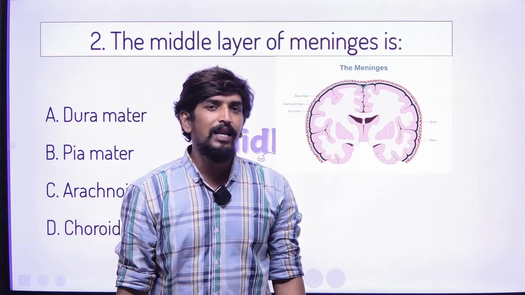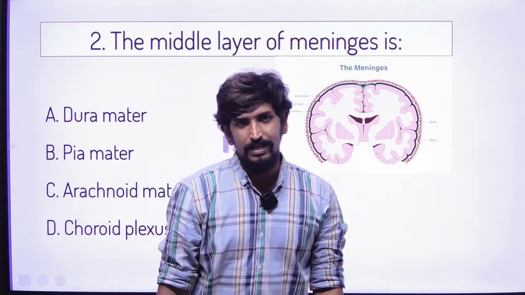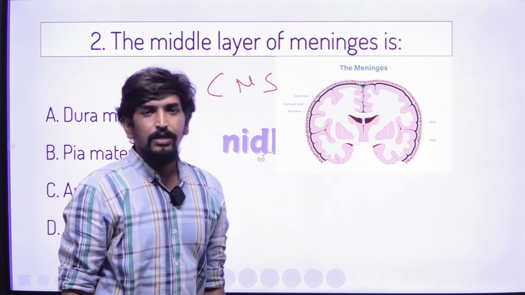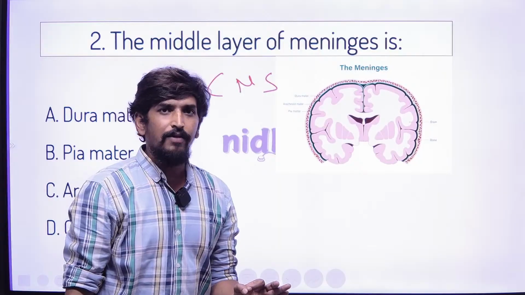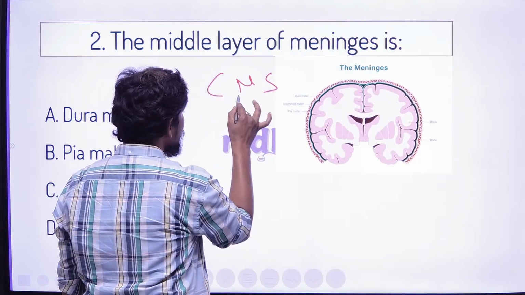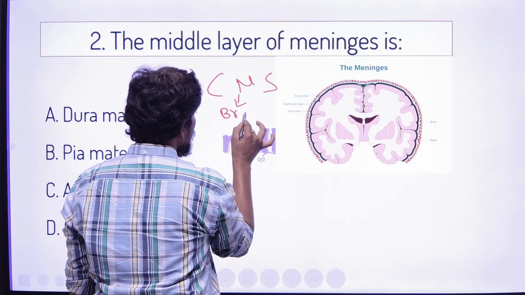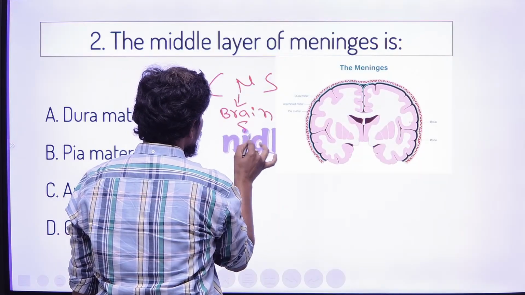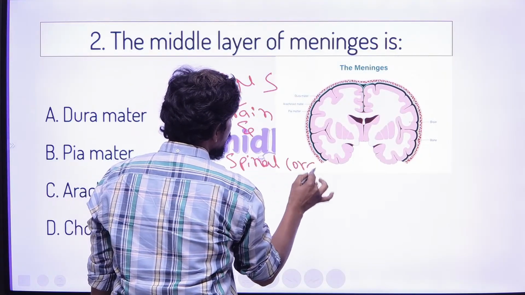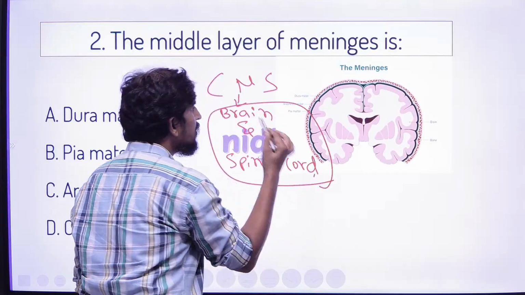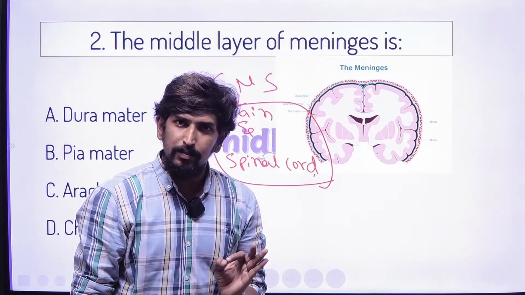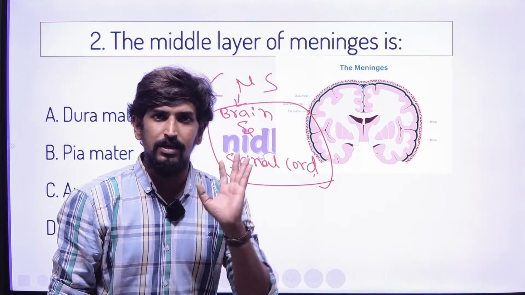Meninges is a protecting layer of the CNS, the central nervous system, right? The central nervous system has two major organs that you know well. One is called the brain, another one is called the spinal cord. These two are the main organs of the CNS. These two organs are protected by a layer called the meninges layer.